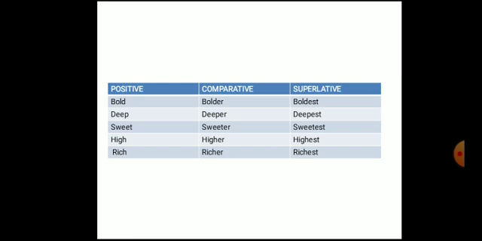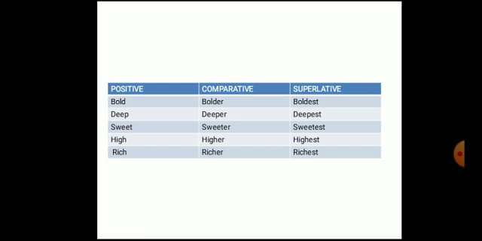See, I have given 5 examples here, beta. Positive, comparative, superlative. Just see. Bold. Just now I spoke about that example. L, D. The word is ending with two consonant sounds, and it is preceded by one vowel sound. So what did you do? Coming to the comparative, you have added er, bolder, and for the superlative est, boldest.